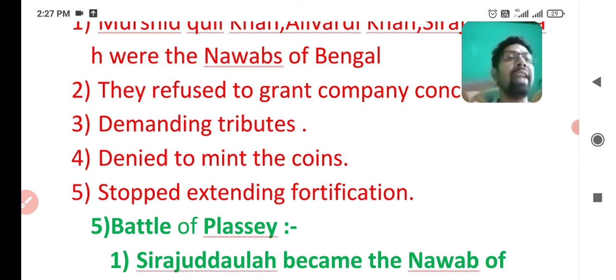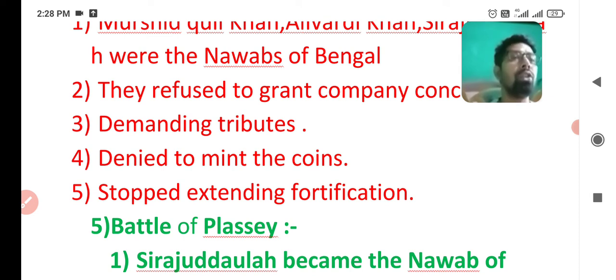The first concession was tax free trade, and more concessions. They were demanding tributes from them. If they ordered them to trade tax free, they were demanding tributes, gifts. Give them gifts and trade tax free, and they denied permission to mint coins. And next, they stopped extending fortification. It means they denied the company permission to make forts around the factories. These were the main problems between the Nawab and the East India Company.